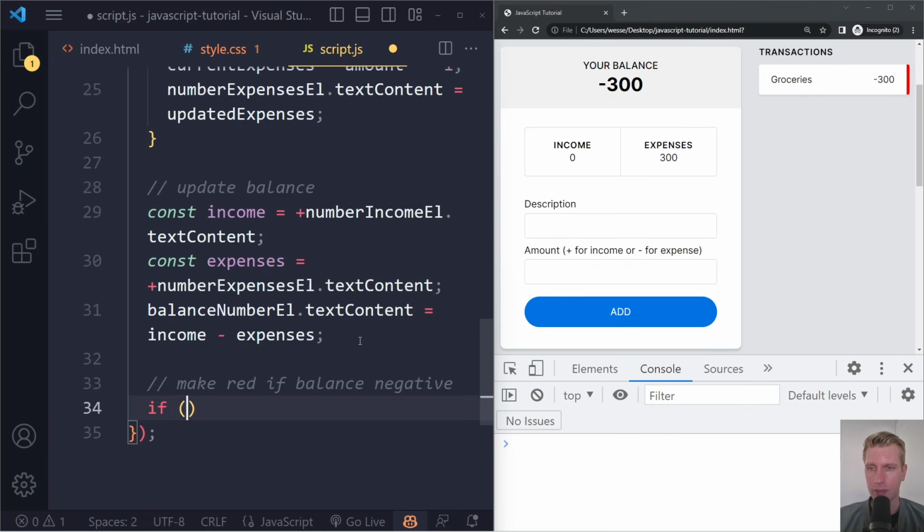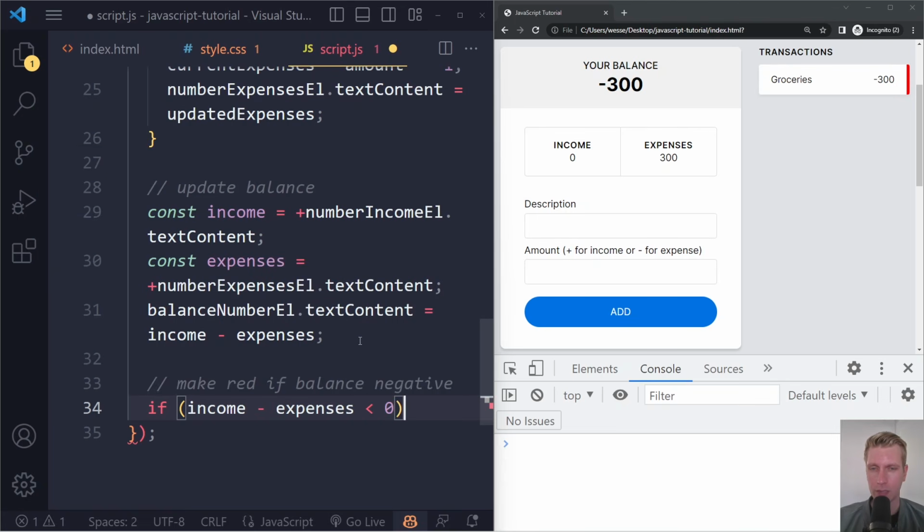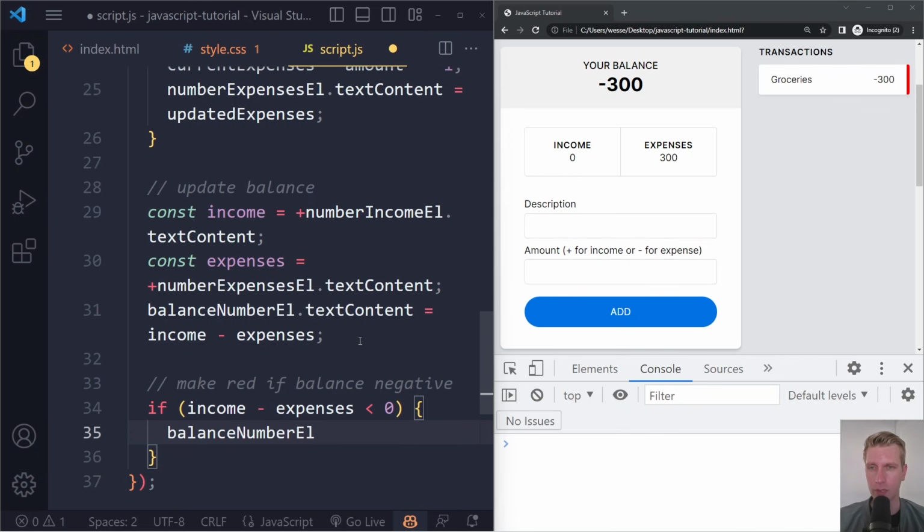So we can say if income minus expenses is less than 0, then we want to take that balance number L. Right, so this is a reference to that HTML element.